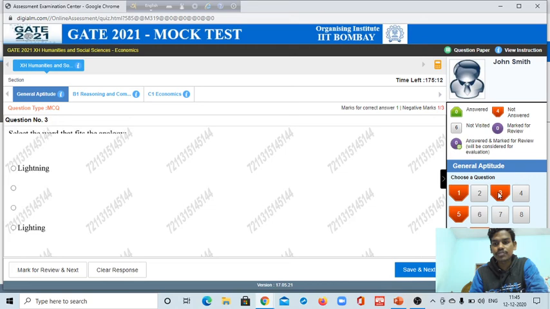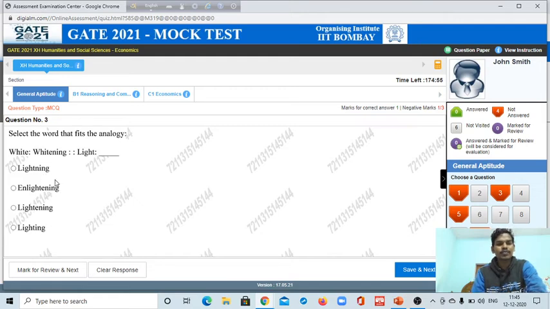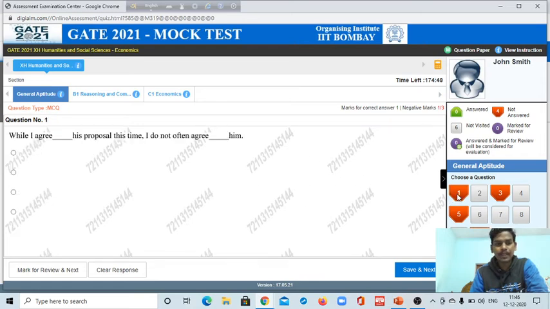If you go to this part, your question will change; it will be analogy reasoning, guys. White, it means one type of whitening, so light will be what? You can choose any answer, whichever you think is right. I want to show you one more thing, guys. You will get at least 1 question from prepositions and so on.